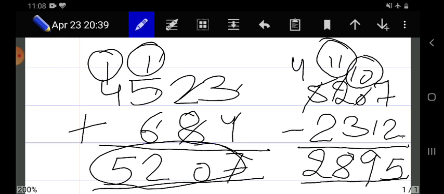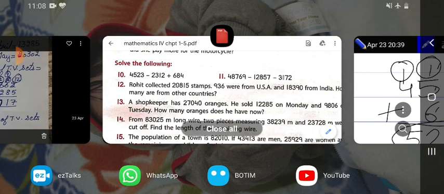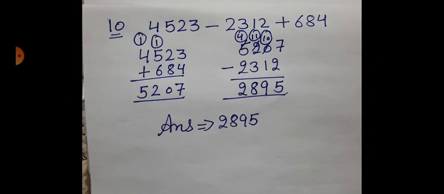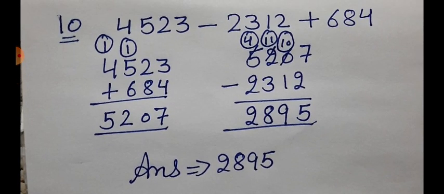I'll show you on the notebook also how you have to do it. Simply first of all write down the question. First write it in row form and then convert it into column form. First we have added both the positive numbers, that is 4,523 and 684, and the answer came 5,207.